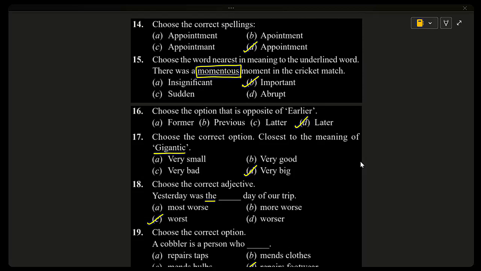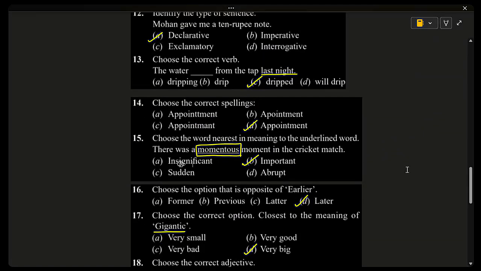Sharath? Sir, in the 13th question, we are using dripped. Why can we not use dropped? Don't say dropped. You should say dripped. Actually, we call it dripped only. Dripping: the water droplets will drip. Okay. Chidrupa?